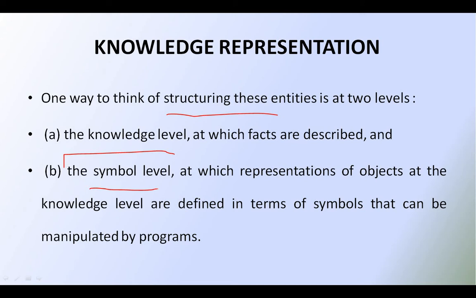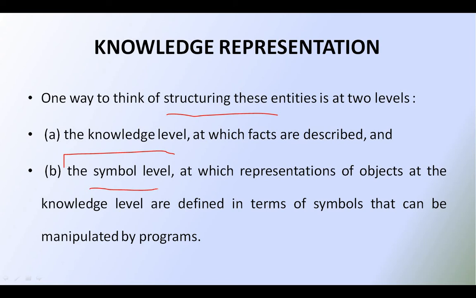In the knowledge level, the facts are just described. In the symbol level, these facts are represented as a set of objects and how they are related to each other. And these objects are defined in terms of symbols that can be manipulated by programs.